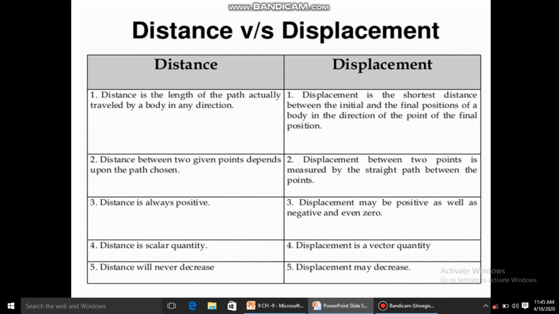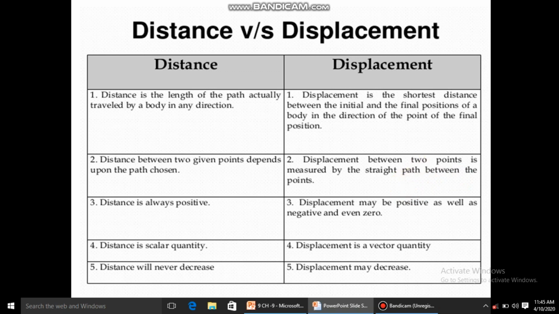Distance is the length of the path actually traveled by a body in any direction, but displacement is the shortest distance between the initial and final position of a body in a particular direction. Distance is a scalar quantity, displacement is a vector quantity. Distance is always positive, displacement may be positive as well as negative and even zero. Then distance between two given points depends upon their path chosen, but displacement between 2 points is measured by the straight line path.